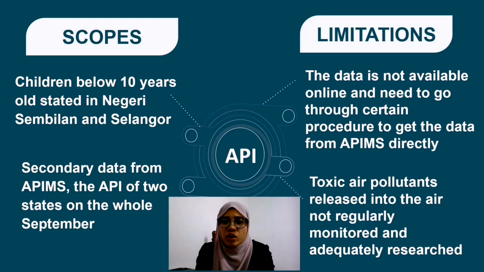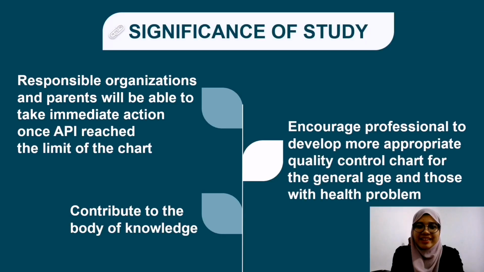The limitation of the study is that the data is not available online on the APIMS website, so we needed to go through some procedures to get the data directly from them. Besides, this research only focused on the critical time during haze. On a regular basis, many other toxic gases released into the air are not regularly monitored and adequately researched. These pollutants are potentially more harmful to children.